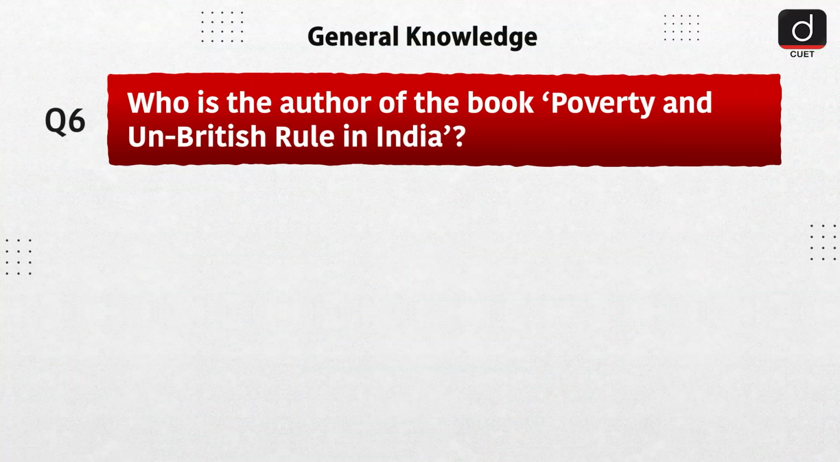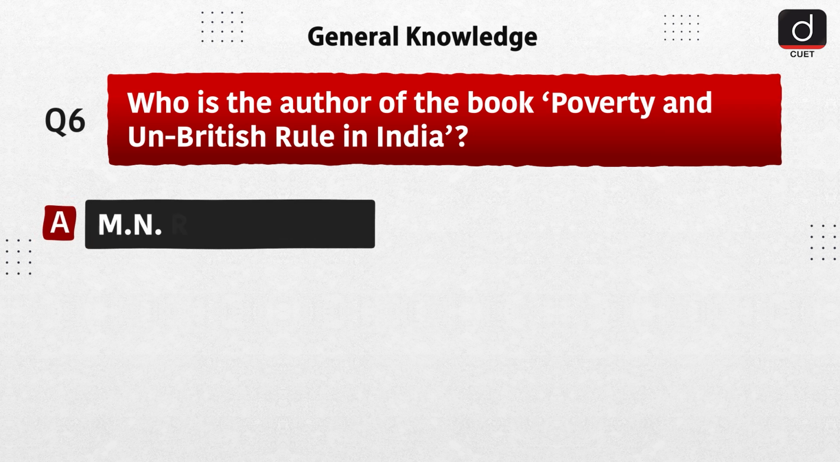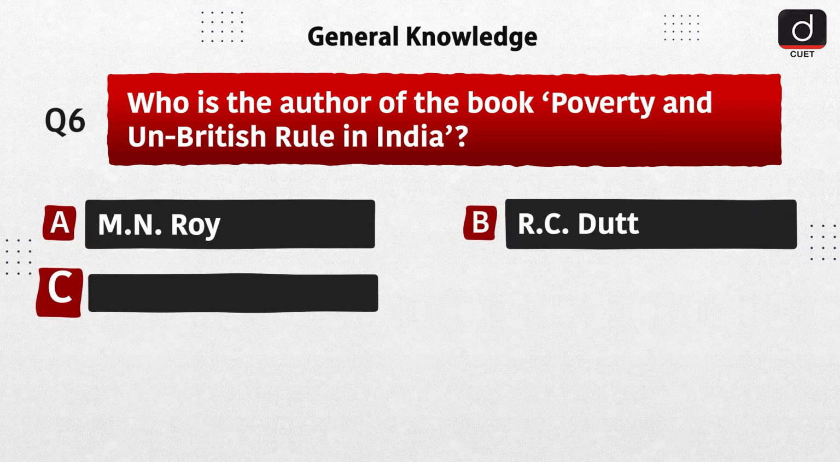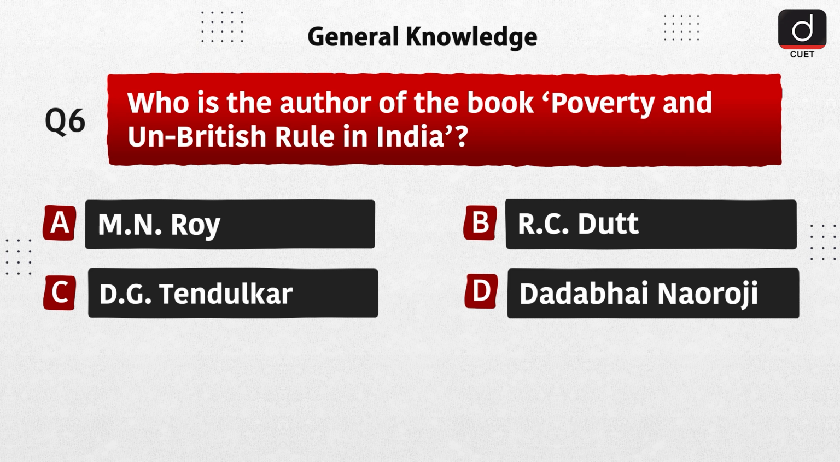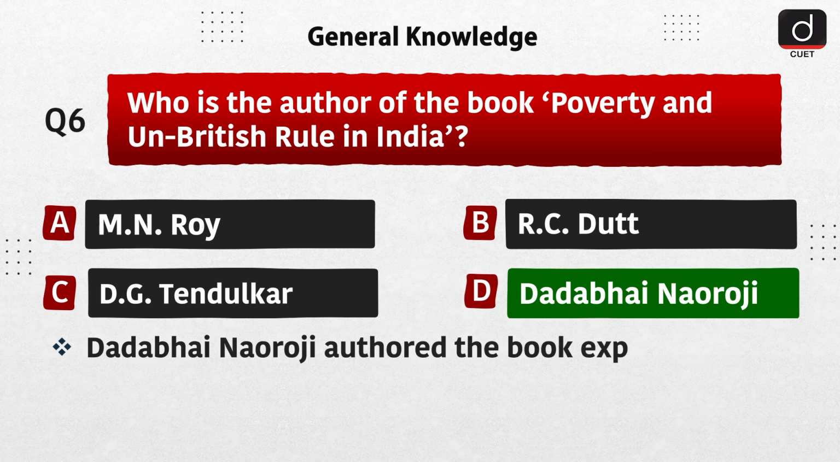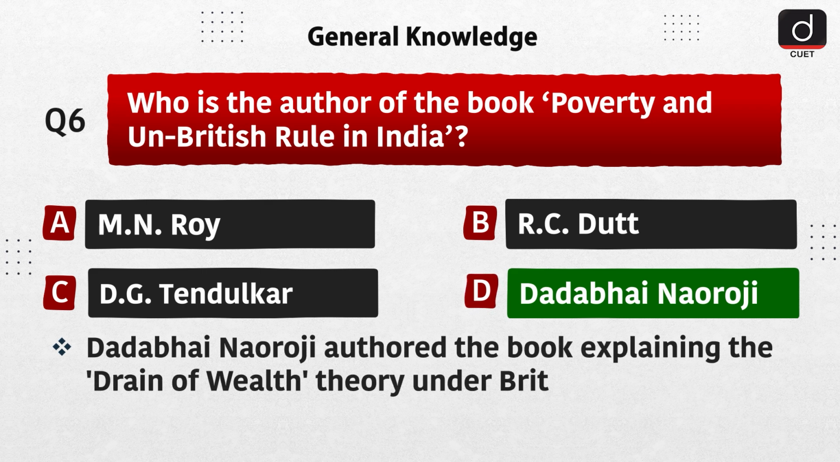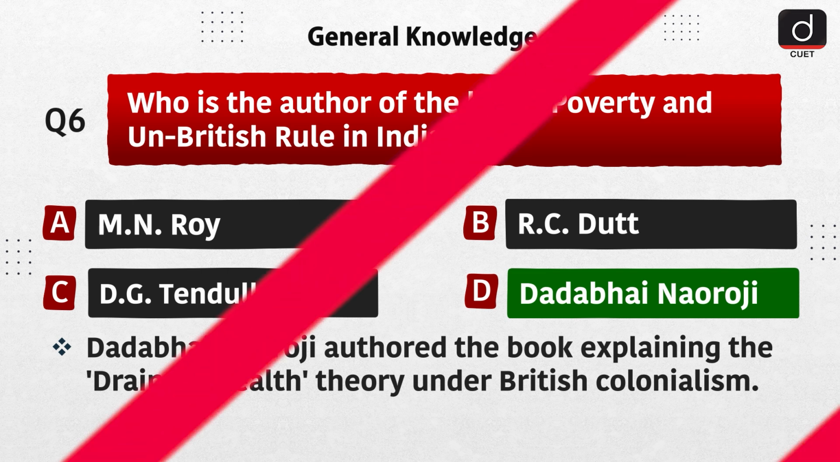Next question is, who is the author of the book Poverty and Un-British Rule in India? A. M. N. Roy, B. R.C. Dutt, C. D.G. Tendulkar, D. Dadabhai Naoroji. The correct answer is option D, Dadabhai Naoroji. Dadabhai Naoroji authored the book explaining the drain of wealth theory under British colonialism.